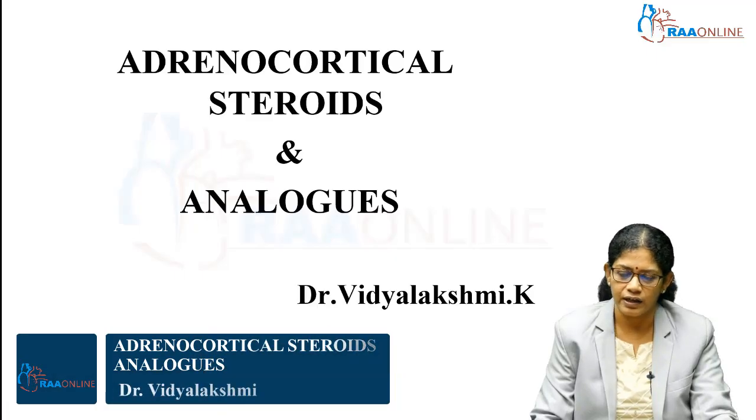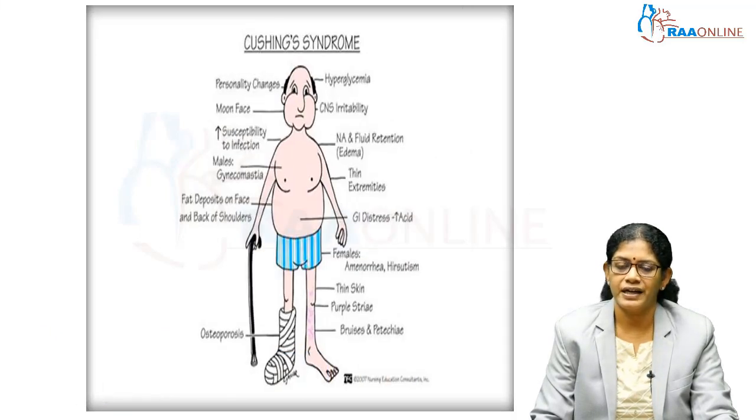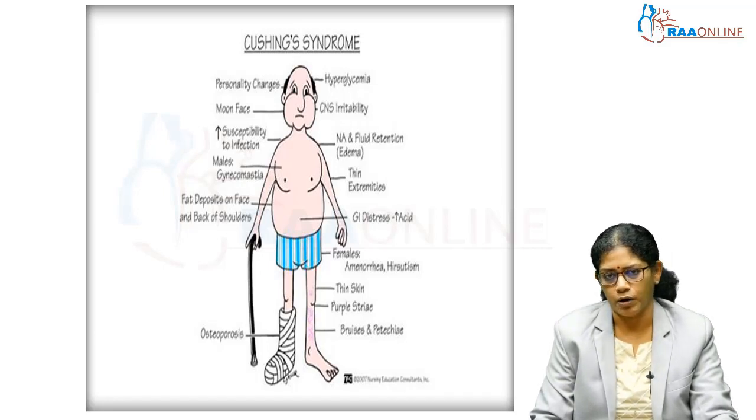They are the life-saving drugs. At the same time, their adverse effects, unwanted effects, are also high. So, corticosteroids means immediately we remember about Cushing syndrome. Cushing syndrome is a type of syndrome or a group of diseases which occur mainly due to hypercortisolism, that is, excess steroids present in our body. Excess glucocorticosteroids present in our body.